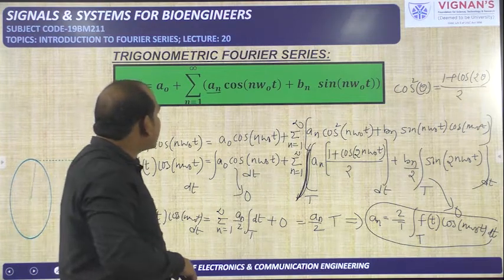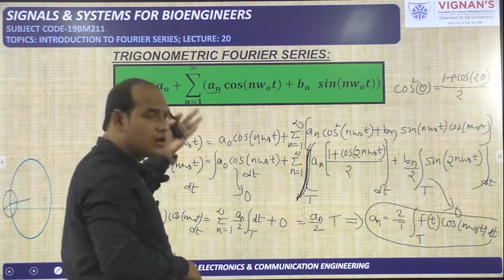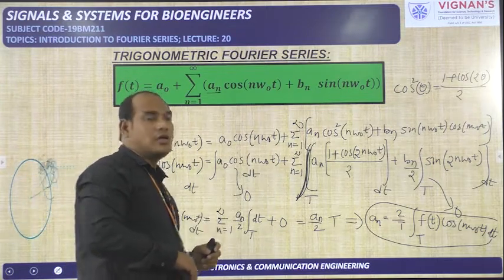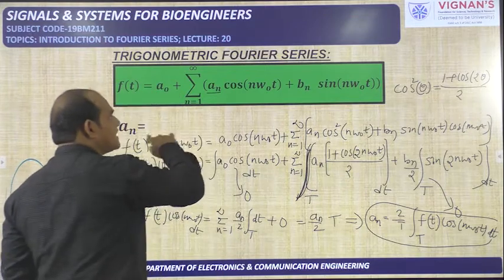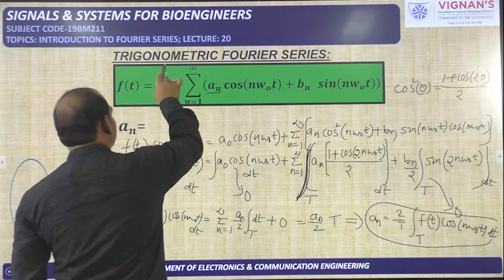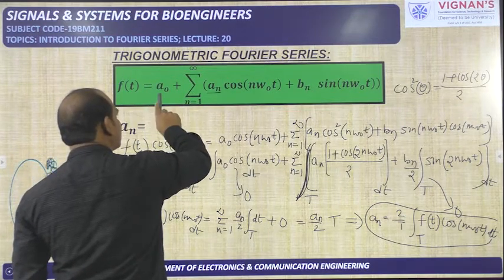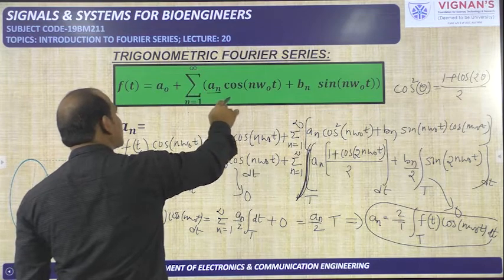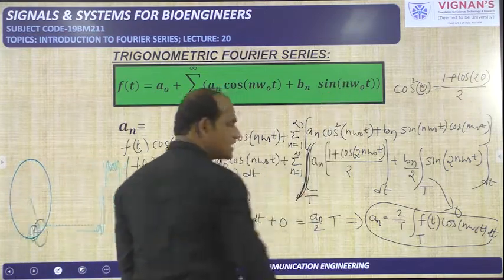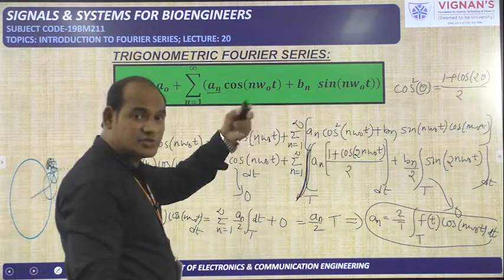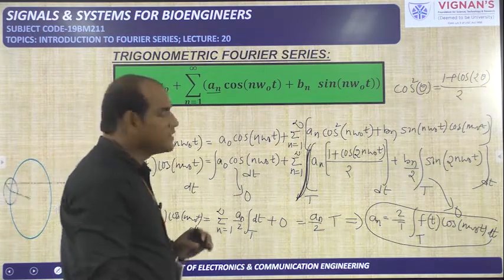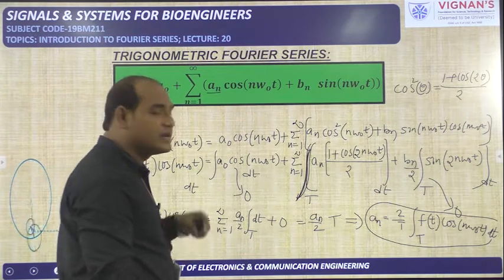Now we have multiplied with cos n omega naught t on both sides, then we have done the integration and got the an value. Now you tell what we need to do to get the bn value. We need to multiply the total equation, left side and right side, by sin n omega naught t. Then it will become f of t sin n omega naught t is equal to a naught sin n omega naught t plus sigma n from 1 to infinity an cos n omega naught t multiplied with sin n omega naught t plus bn sin square n omega naught t. That is like sin square theta, which can be written as 1 minus cos 2 theta by 2. Then you do the integration over one period for the entire equation, and you will get the bn value.